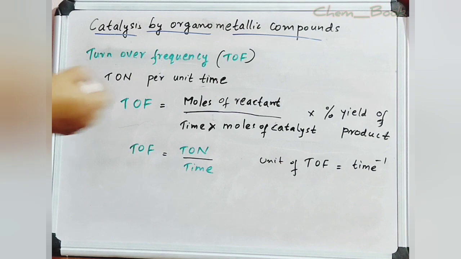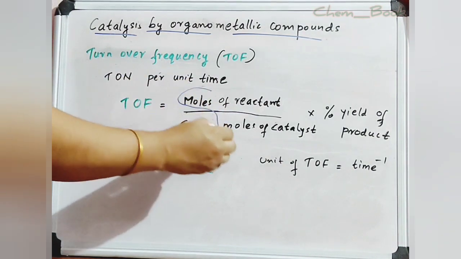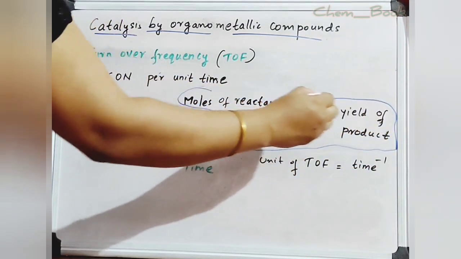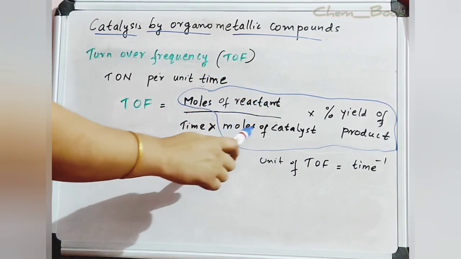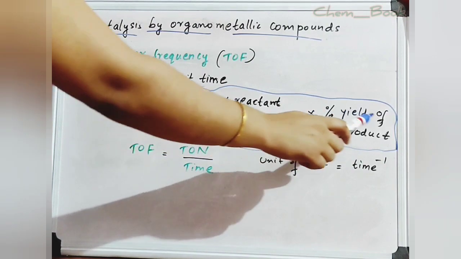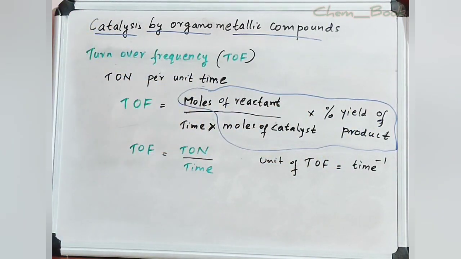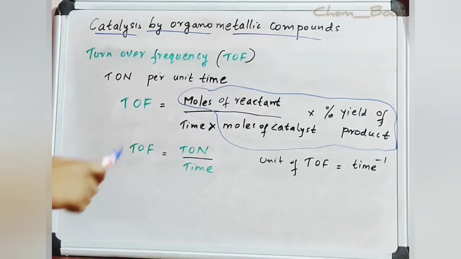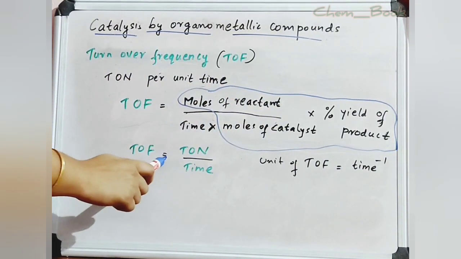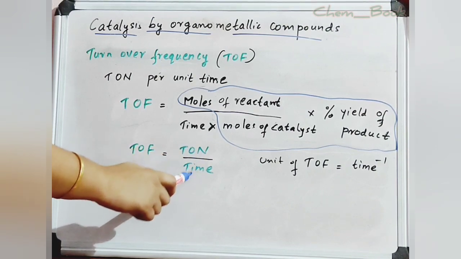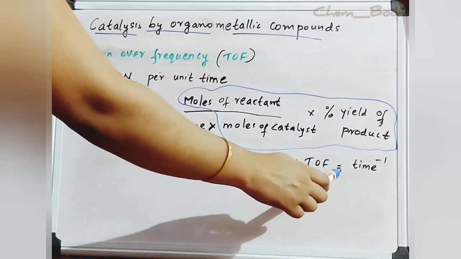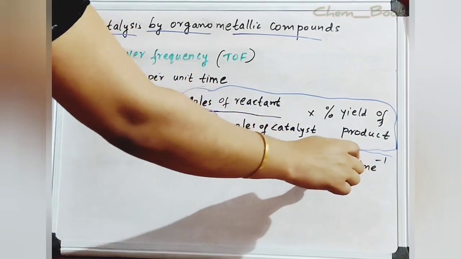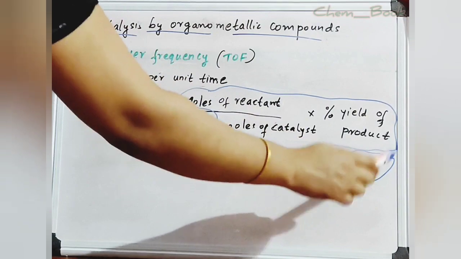In this equation, the part moles of reactant divided by moles of catalyst times percentage yield of product represents turnover number. So this equation can be rewritten as turnover frequency equals turnover number divided by time. Now the unit of turnover frequency is time inverse. What is the unit of turnover frequency? Time inverse.